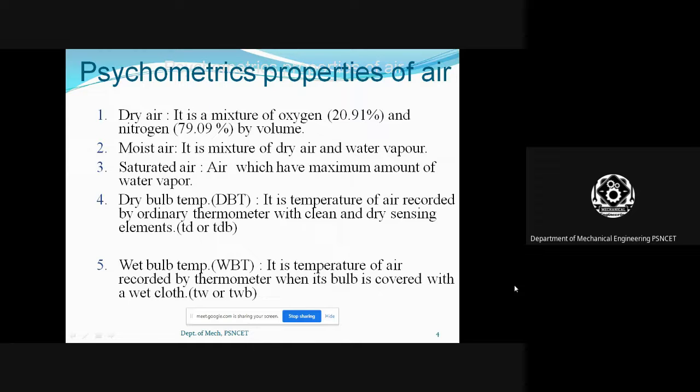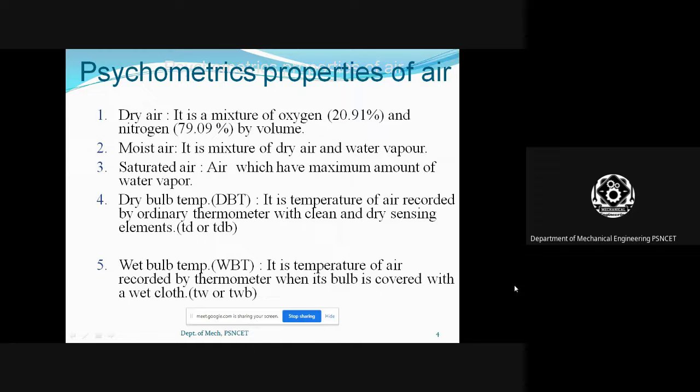And then what do you mean by saturated air? Saturated air has the maximum amount of water vapor. Beyond this, we are not able to add water vapor to the air. That is the condition of saturated air.